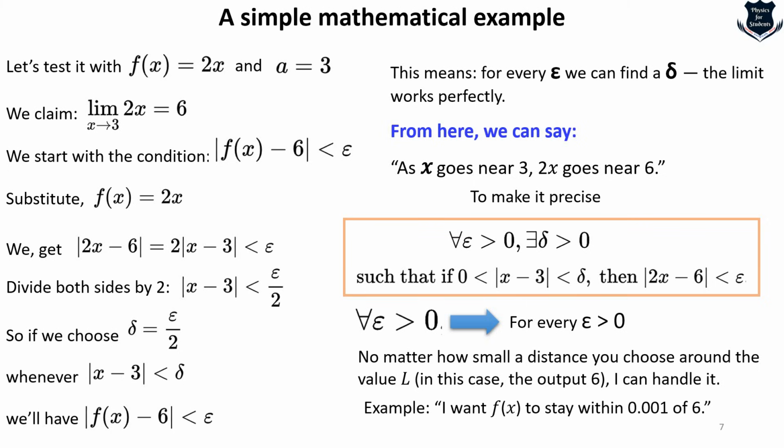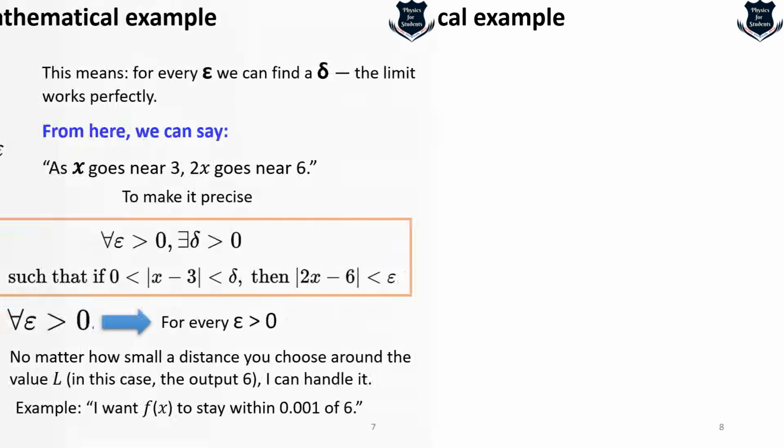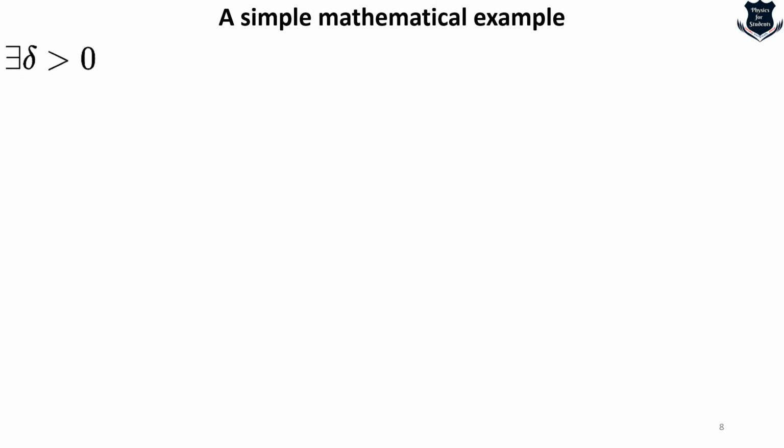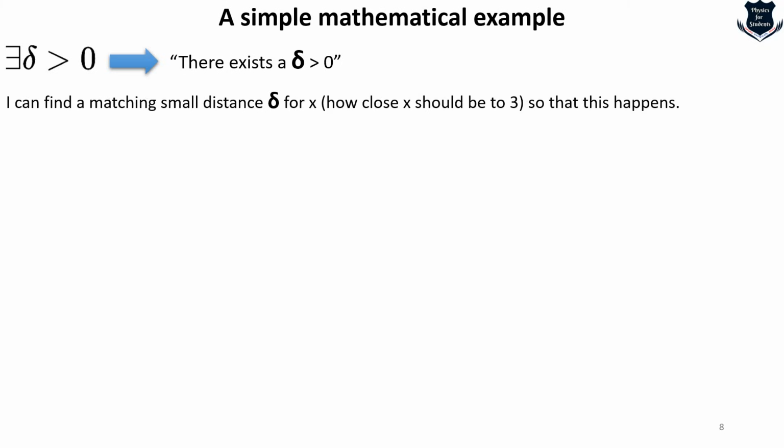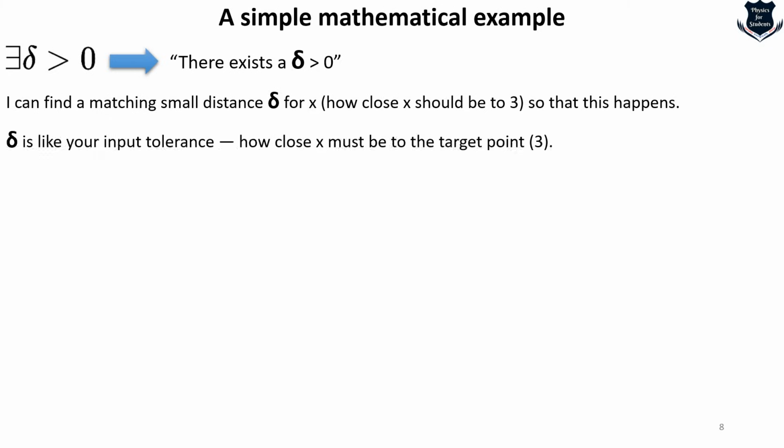So if, for example, I want f of x to stay within 0.0001 of the target and so on. Now the second one, an inverted E, delta greater than 0, is again a mathematical term. It tells us there exists a delta greater than 0. That means I can find a matching small distance delta for x so that this happens.